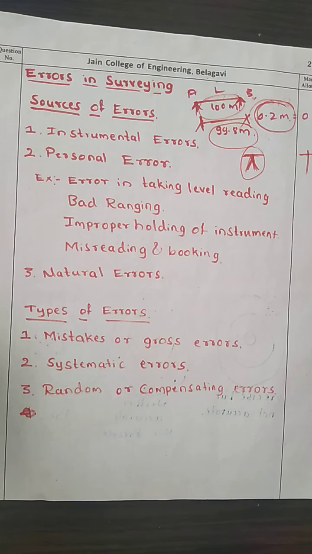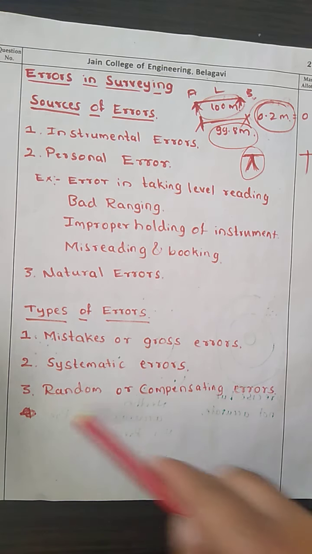Whenever you record something, record it or loudly announce the reading so that the reader hears what he records, then take additional readings for checking. If you do such things, you are going to reduce the different kinds of errors or mistakes.